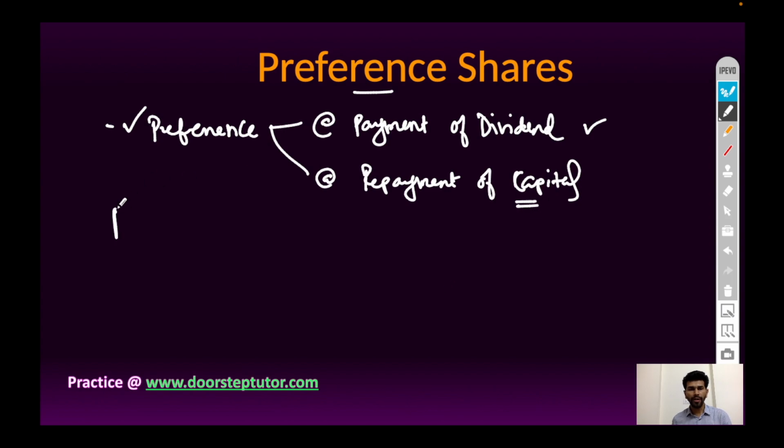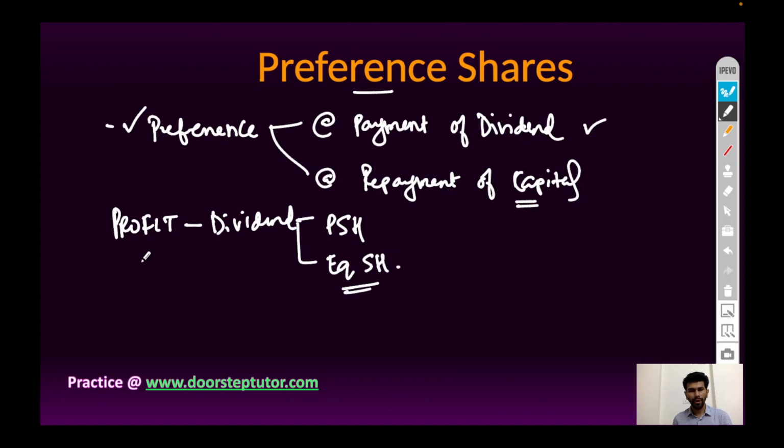Whatever profit the company earns after deducting all the expenses and taxes, a portion of it as dividend will be provided to preference shareholders first, and the remaining balance will be distributed among equity shareholders. So dividend is a part of profit. If the company earns profit, a portion of the profit will be distributed among shareholders.